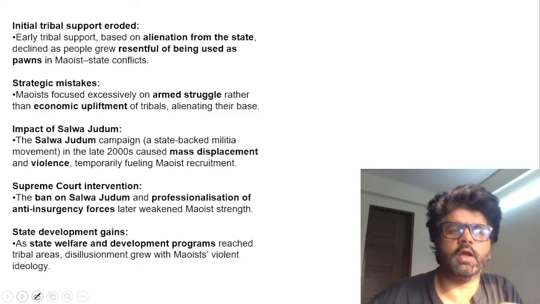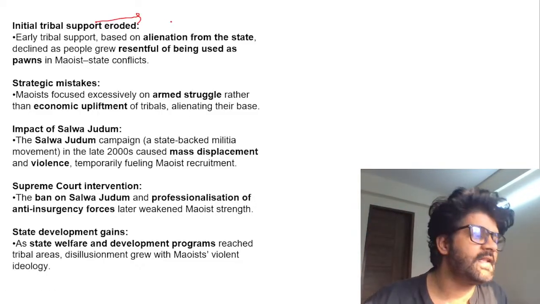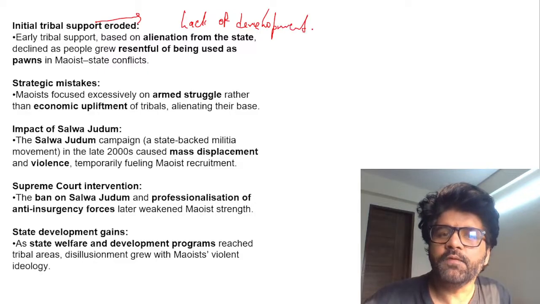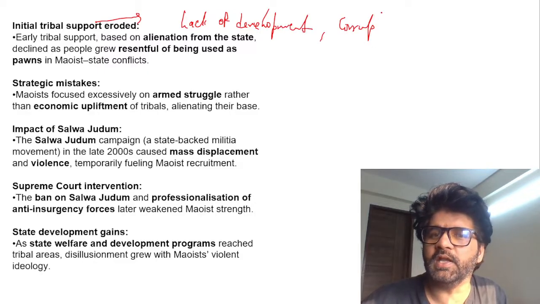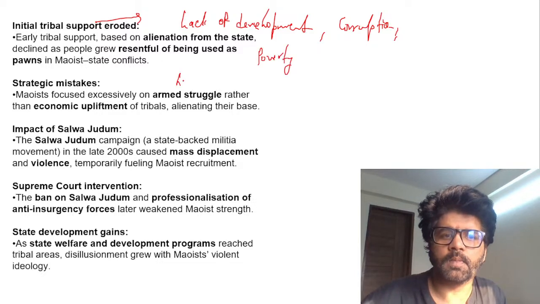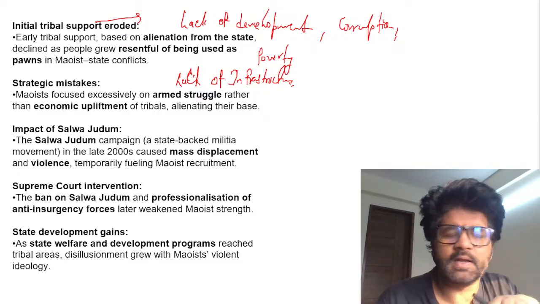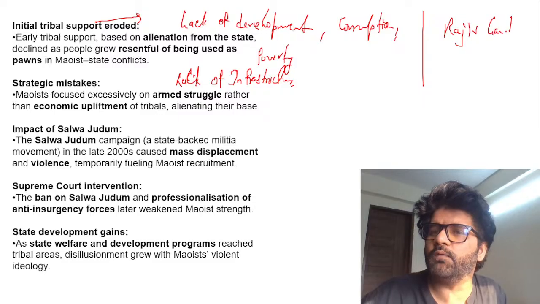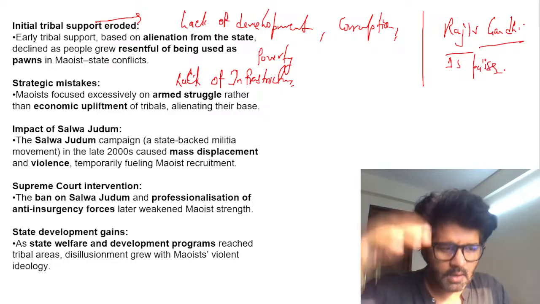So initial tribal support eroded. See, why were tribal people supporting these Naxalites? Because of lack of development, too much corruption, and poverty. If the government starts addressing poverty and lack of infrastructure, there was a very famous statement by Rajiv Gandhi, former PM, that if we send 1 rupee from the center, around 15 paise reaches the bottom ladder.